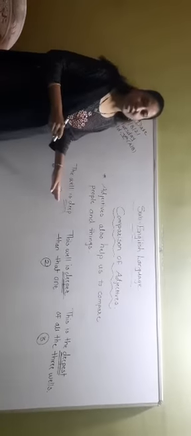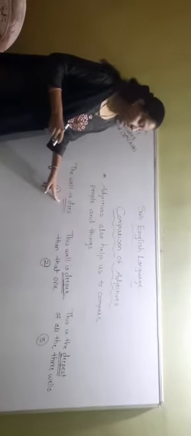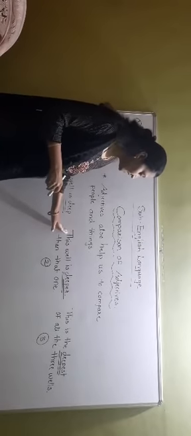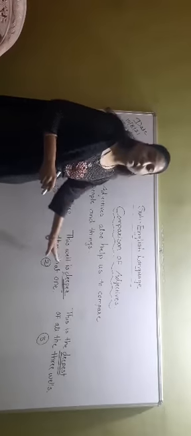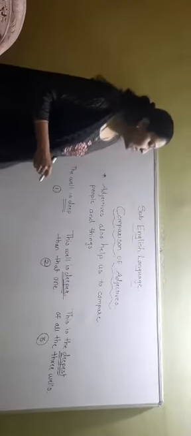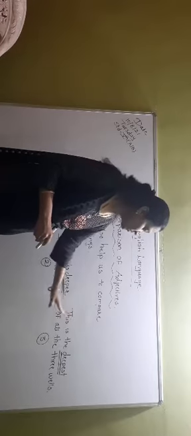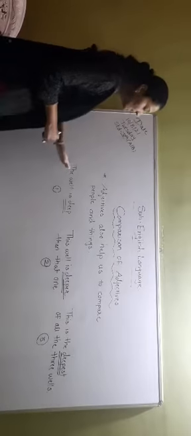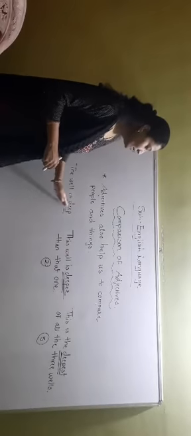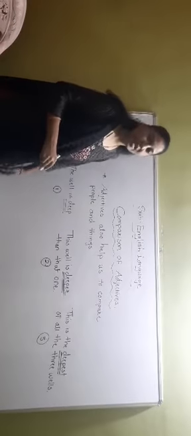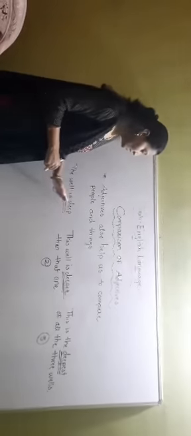Okay? In the first sentence, I have underlined the word deep. That is our adjective. Then, in the second sentence, I have underlined the word deeper. This well is deeper than that one. Okay? And in the third sentence, I have underlined the word deepest. This is the deepest of all the 3 wells. Okay? So, the words that I have underlined here are the forms of the adjectives.